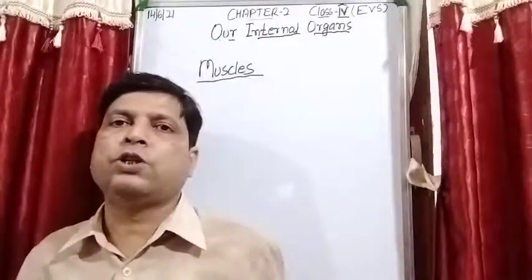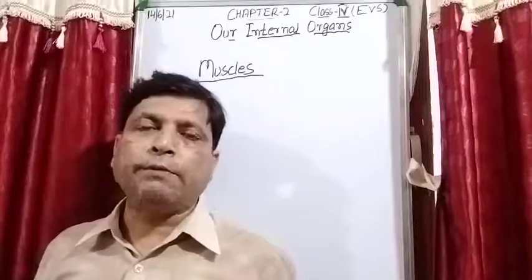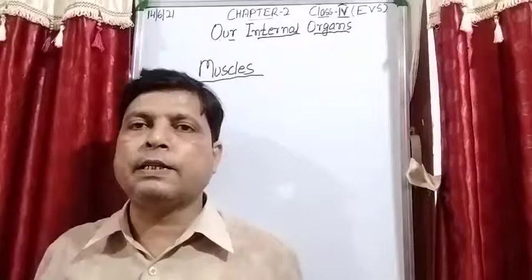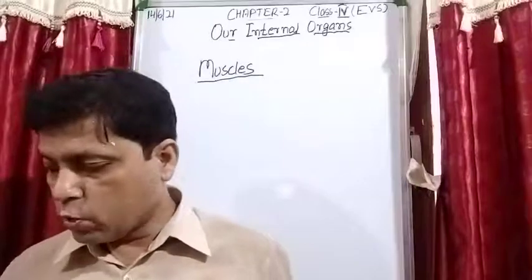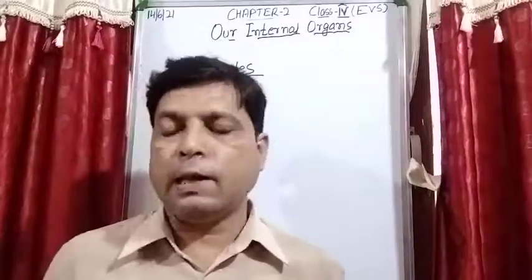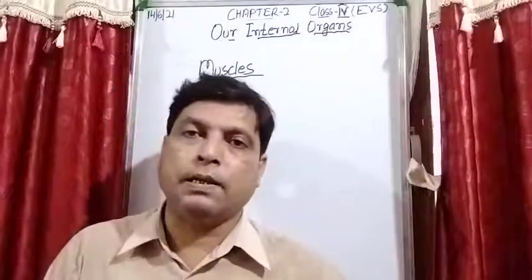So what are these hard things? These hard things are bones. In the same manner, when you touch your body at different places, you will feel some soft areas also, and these are muscles.